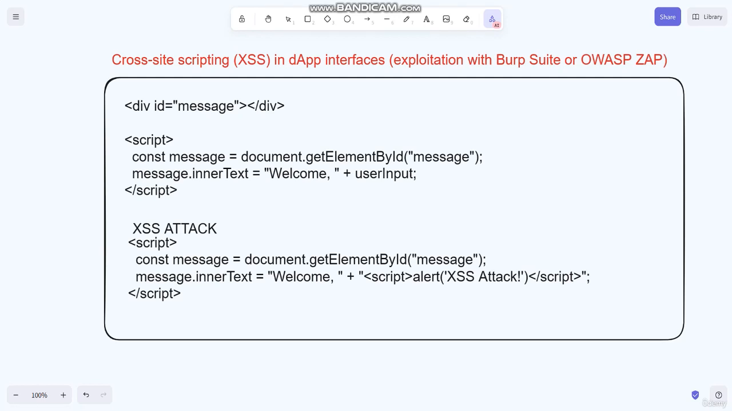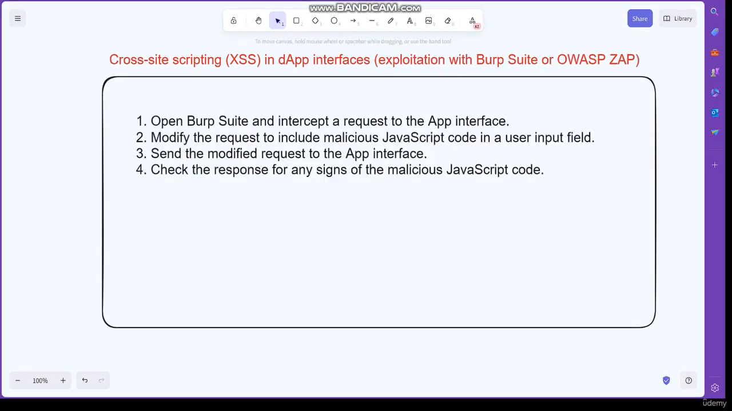To test for XSS vulnerabilities, we can use tools like Burp Suite or OWASP ZAP. So here we have steps to follow to use Burp Suite. The first step is to open Burp Suite and intercept a request to the app interface, and then modify the request to include malicious JavaScript code in a user input field. The third step is to send the modified request to the app interface and check the response for any signs of the malicious JavaScript code.